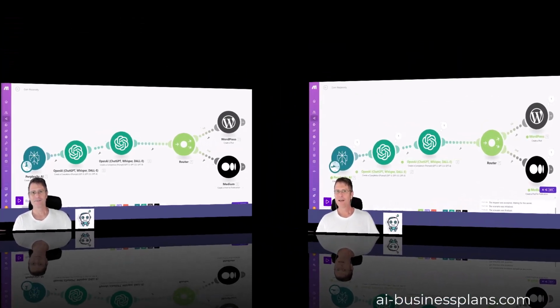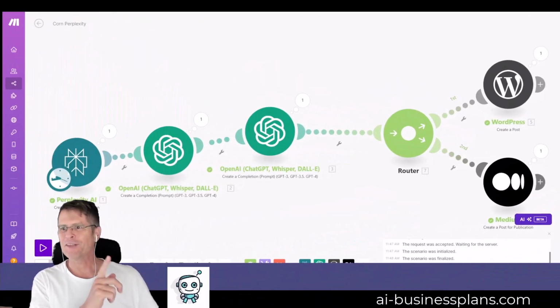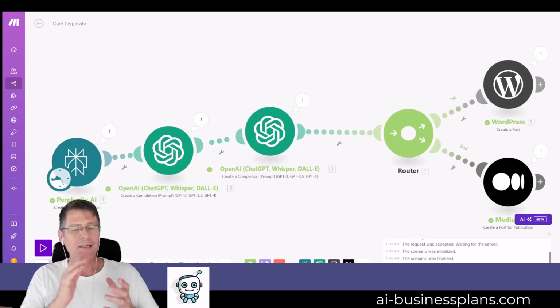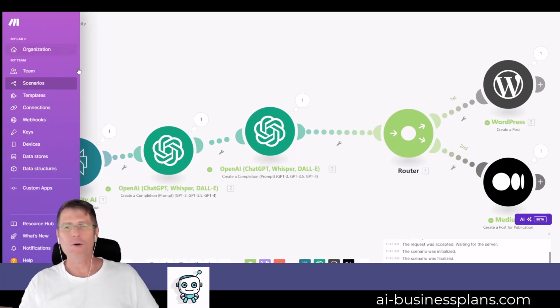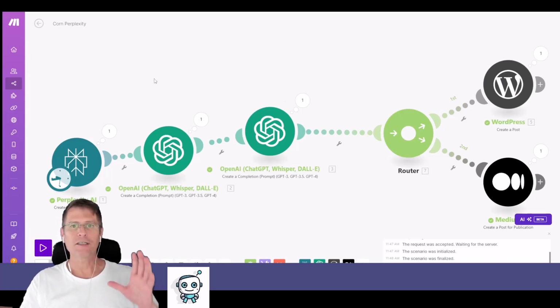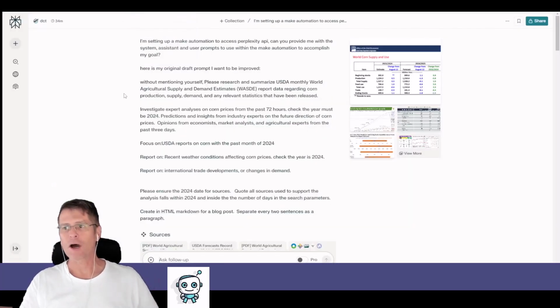I just completed a test of the old automation that I created back in March of 2024. And it wouldn't run straight off the bat. I had to make some adjustments. So in order to make those adjustments, I took the prompt that I had and I brought the information over to Perplexity, and I asked for it to help me create the prompt that I'll need to get the information out of this that I want.